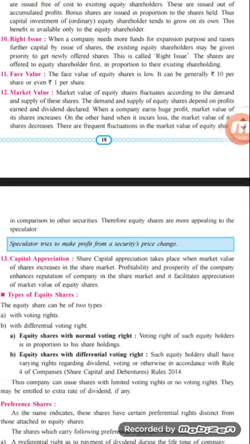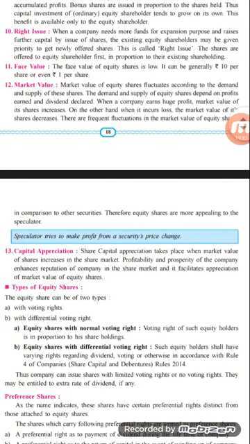Let us see the next point, that is the face value. The face value of an equity share is low. It can generally be 10 per share or even rupee 1. Last time we saw the features related to the share.